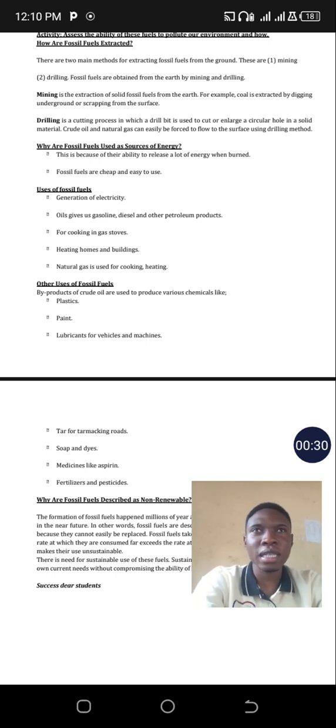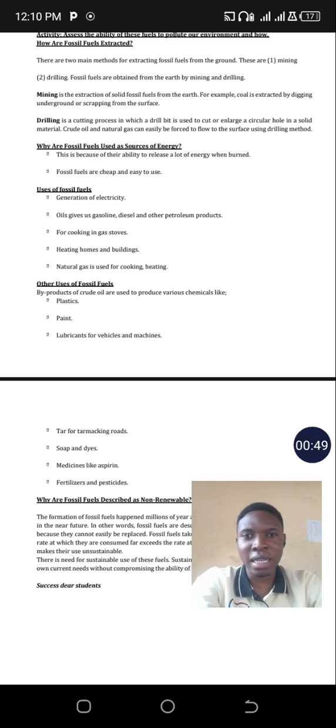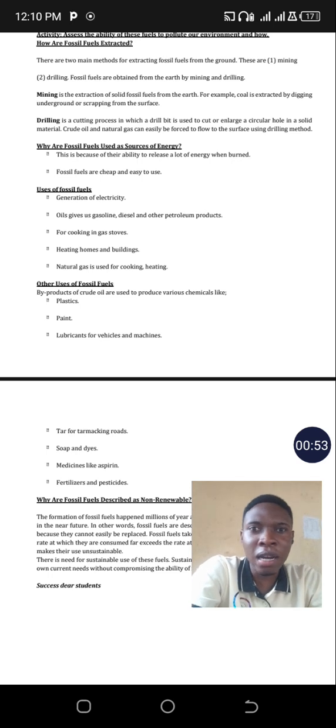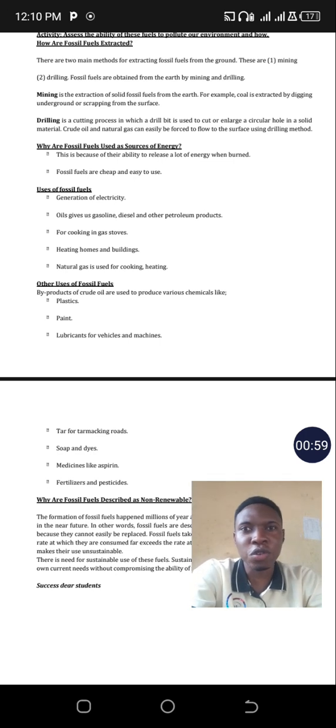We said that coal is formed from plant remains, and crude oil and natural gas are formed from sea organisms when they have died. An example is plankton: when they have died and gone down to the bottom of the sea, they are sedimented. After sedimentation, they decompose, and then crude oil is formed and so on.